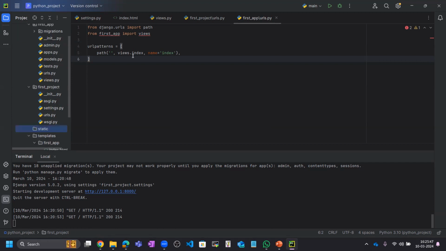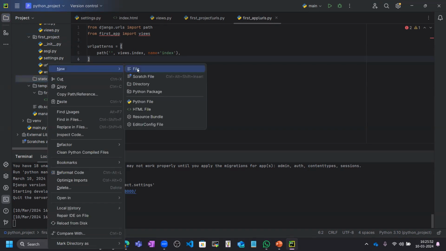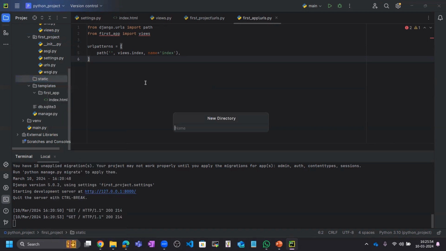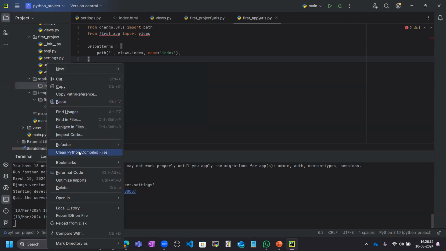Inside this static we need to create another folder, that is images. And inside this images we need to add some image. So is there any option to upload an image? No, there is not any option to upload an image.